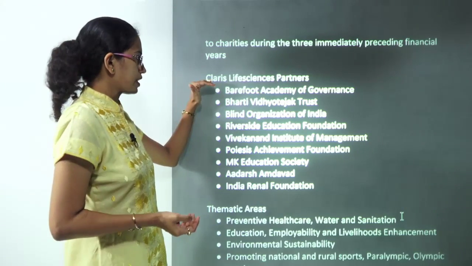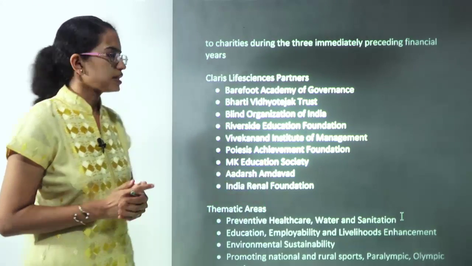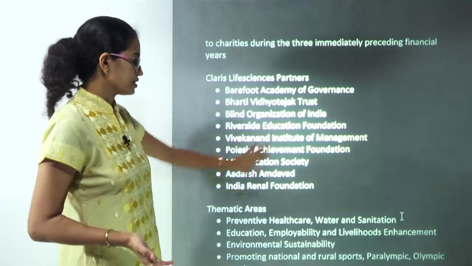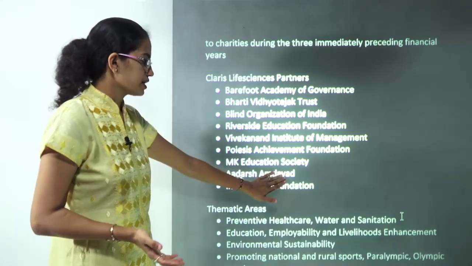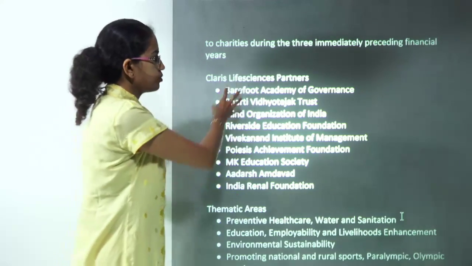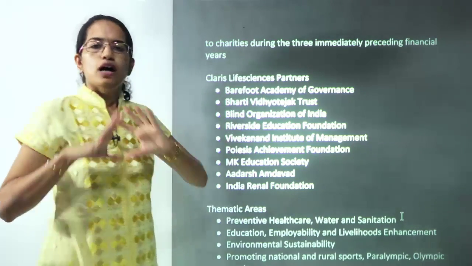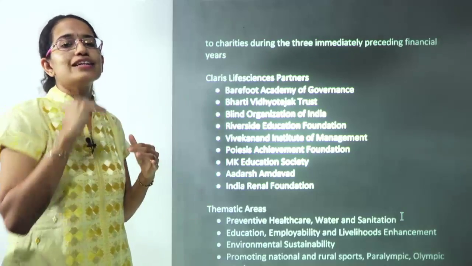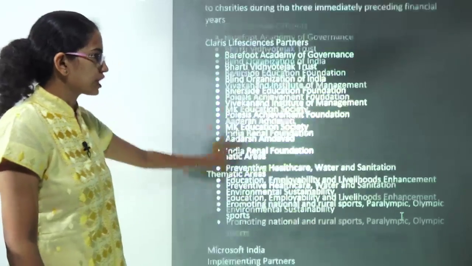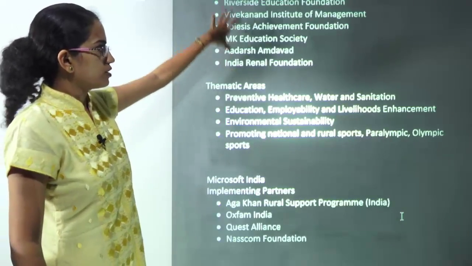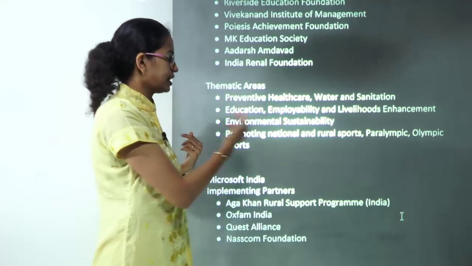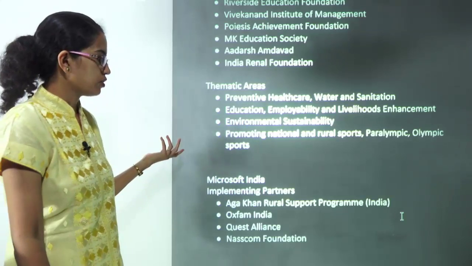So let's say talking about Claris, the partners of Claris for CSR have a wide range, ranging from blind organizations to renal foundations to developing the city of Ahmedabad, talking about the riverside education. It's a company based in Ahmedabad, so most of the efforts are taken closer to city development and healthcare. Those become the two major focus areas, and again education and management. Education becomes the main area. As we extracted from those, the thematic areas it's working around are healthcare, education, sustainability, and promoting sports, Paralympics and Olympic sports.